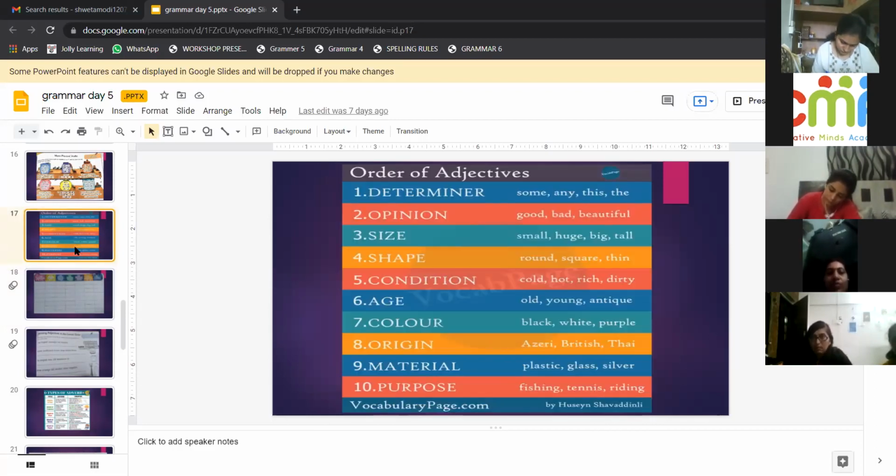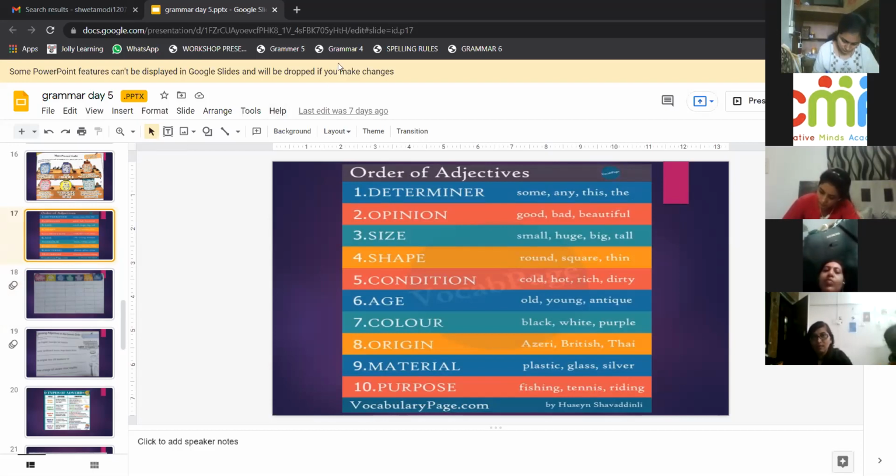Then comes material: plastic, glass, silver. Now in this order of adjectives, you will find one more, that is purpose, like sleeping bed, tennis ball, fishing rod, riding horse. So the last one is purpose.